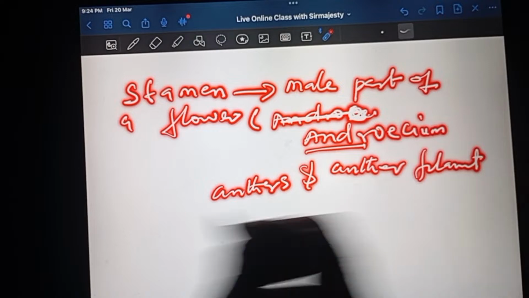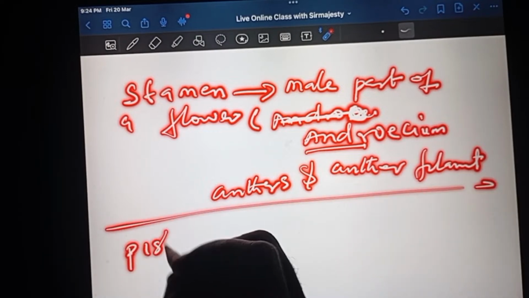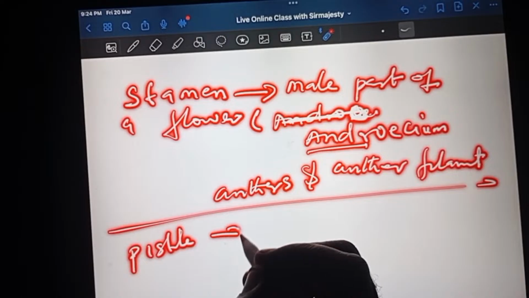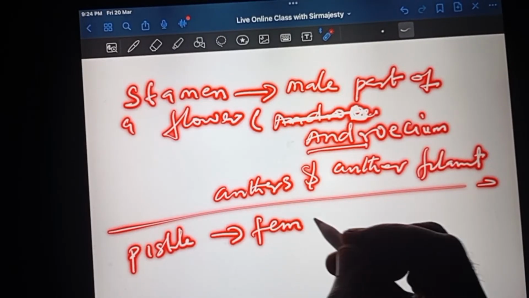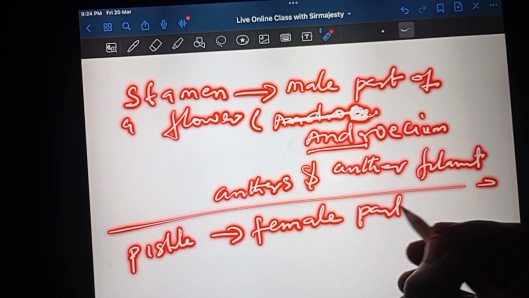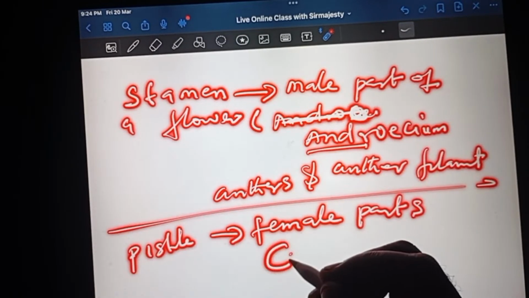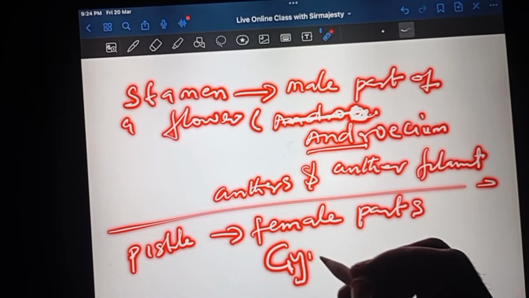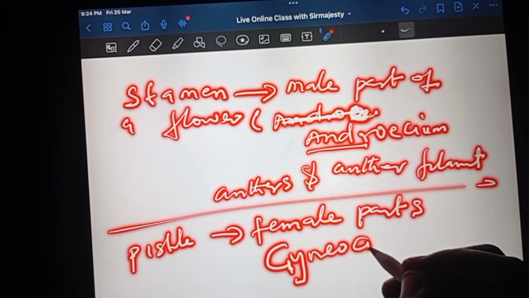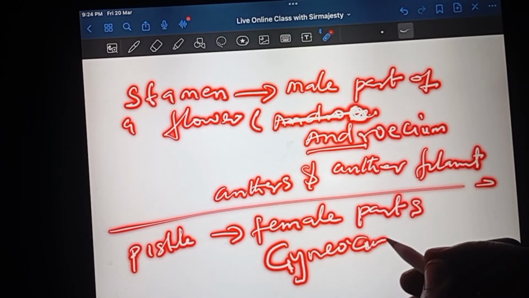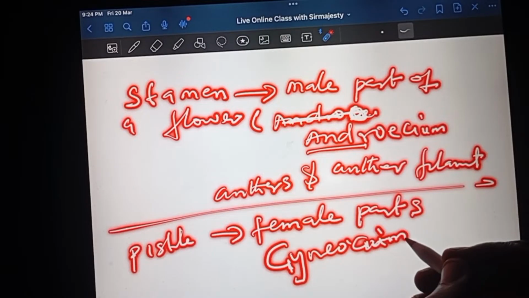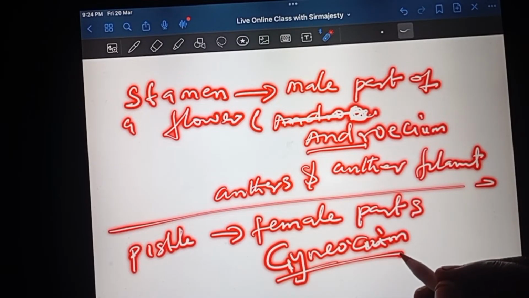Then they talked about pistil. The pistil is also called the carpels, which means the female part of a flower. The female parts are collectively called the pistil. We can also call it carpel, or we call it the gynoecium. Gynoecium. Anything gyne is female. So gynoecium is the female part.